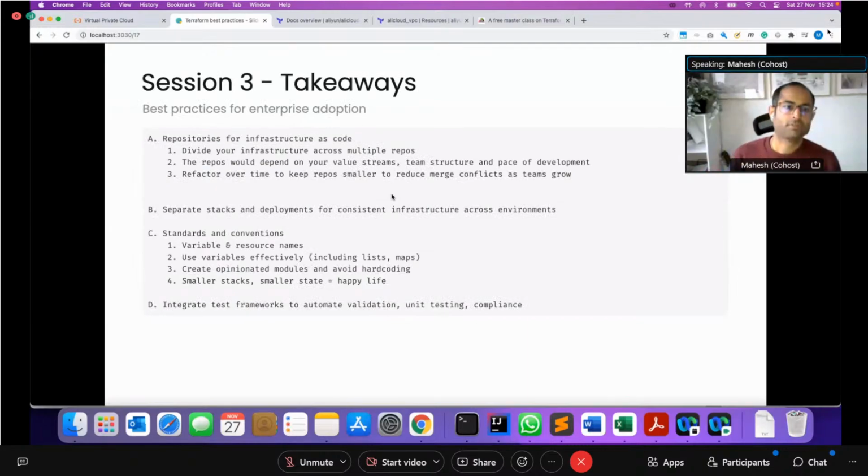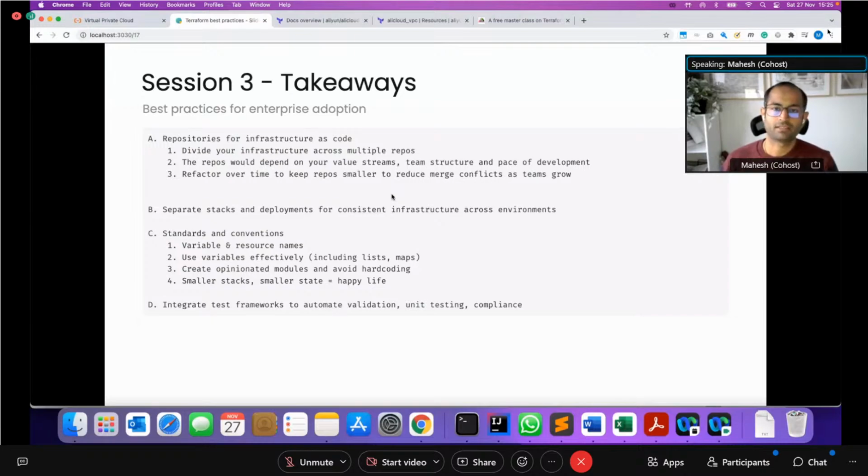Finally, just in a nutshell, to summarize what we've covered today: I talked through some of the ways you should organize your repositories for infrastructure as code. As I said, some basic principles: make sure you divide your infrastructure into multiple repos. Don't use one repo to manage everything. Make sure the repos are aligned to how your teams are structured and how work actually happens. Refactor them over time. If your repos start to become bigger, then try to reduce the size of the repositories and the amount of infrastructure you're managing using that, primarily because there will be constant conflicts as teams start to merge code over time.